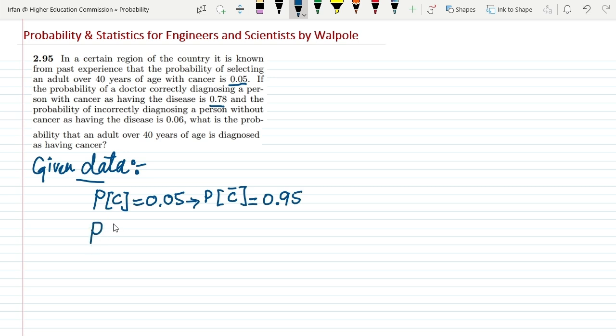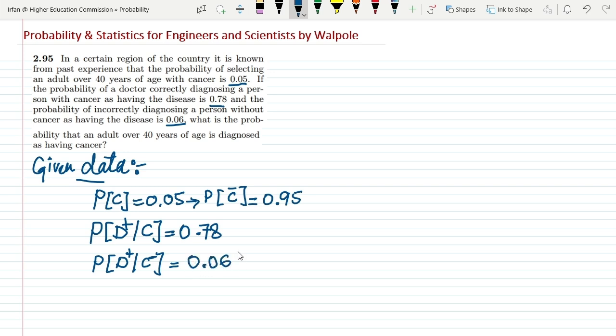We have to write the probability of diagnosing it positive, such that a person has a disease, or C, that is also given, and that is 0.78. Okay, and similarly, the probability that a person is diagnosed with cancer if he doesn't have it is also given, and that is 0.06. Such that the person is diagnosed as positive if he doesn't have it. So that is cancer is negative while diagnosis is positive, and that is 0.06.